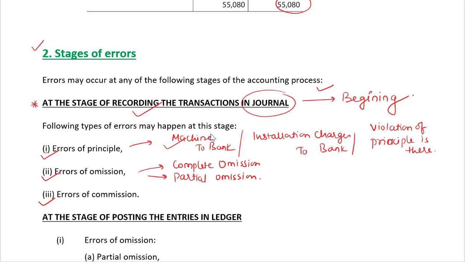The next is error of commission. How could error of commission be recorded? So, few errors I'll share with you. Recording wrong amount in subsidiary books.